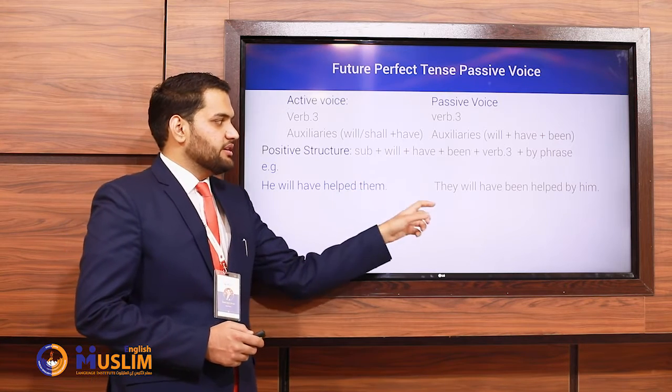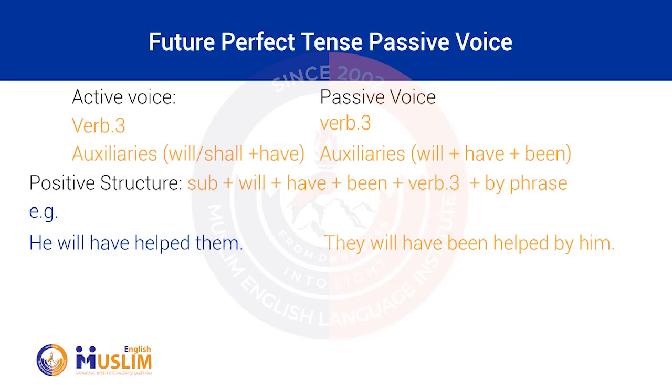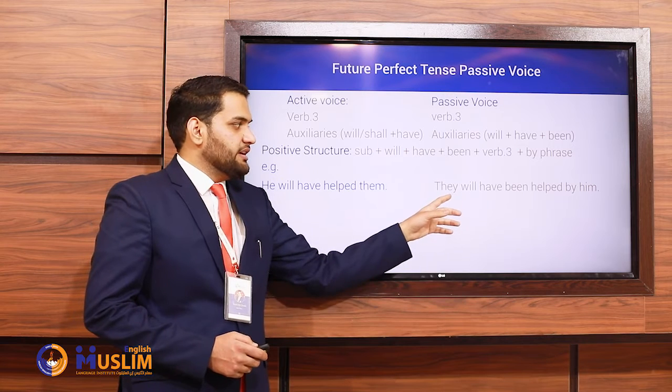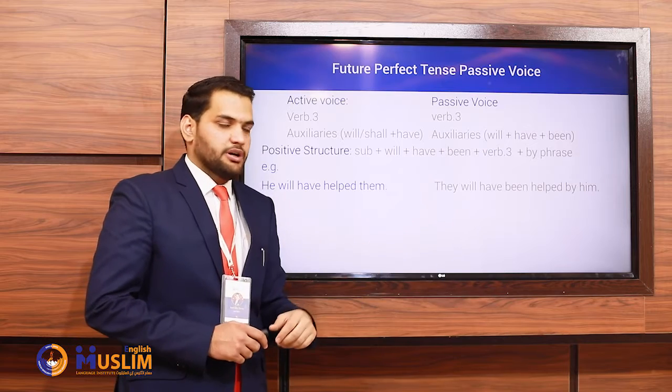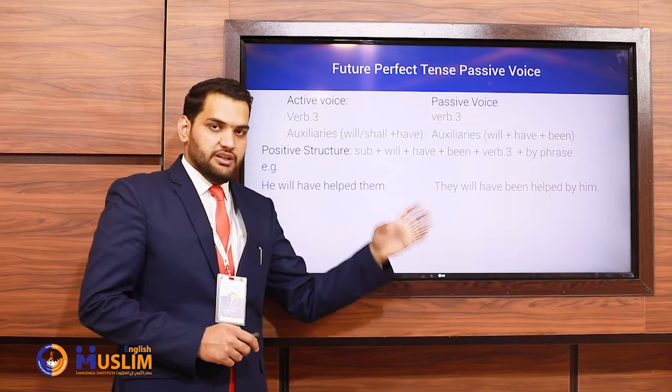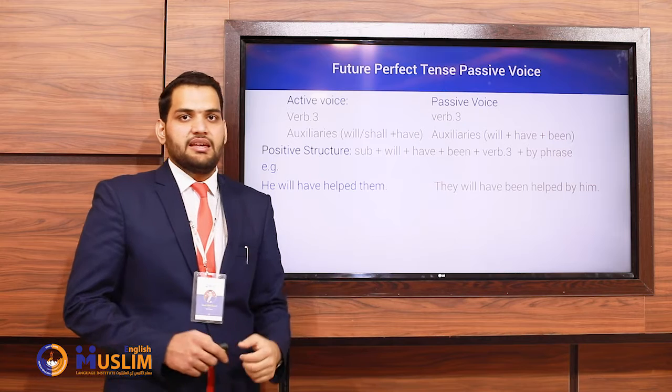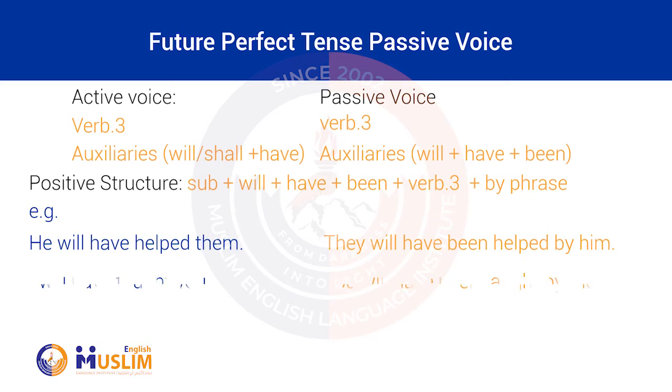In passive voice, you have to say, they will have been helped by him. You have to add been. Here, the subject is they, will have been is the helping verb part, helped is verb 3, and by him is a by phrase.